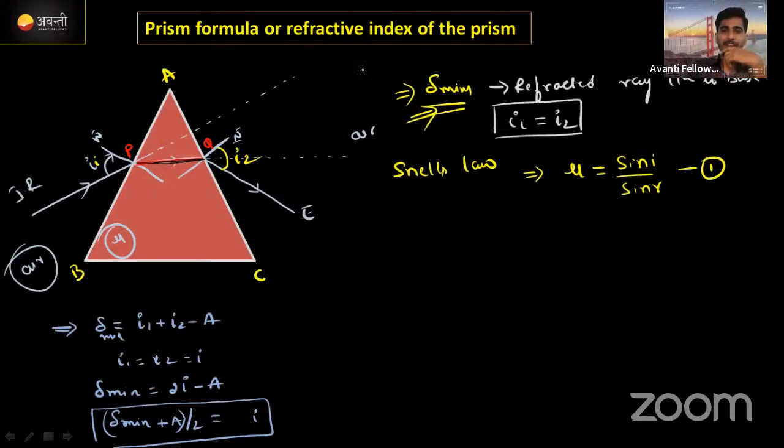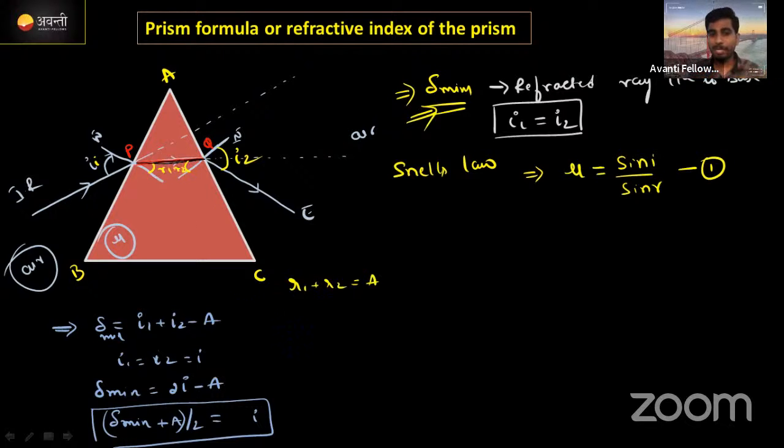Awesome. Okay. Next we need to find out the value of R also. R value also we need to find out from the same kind of equation, which we defined yesterday. What is that? R1 plus R2 is equal to A. R1 किधर है? This is the first refraction angle. R2 क्या है? Incident angle for the second face. I told you yesterday.